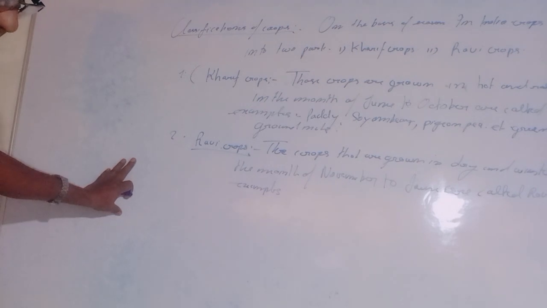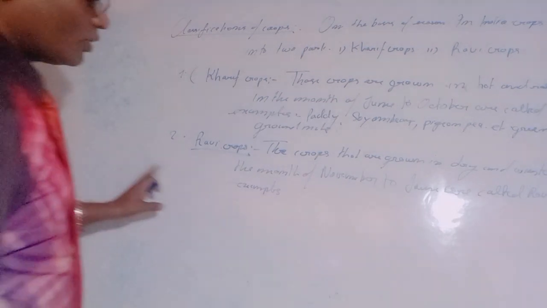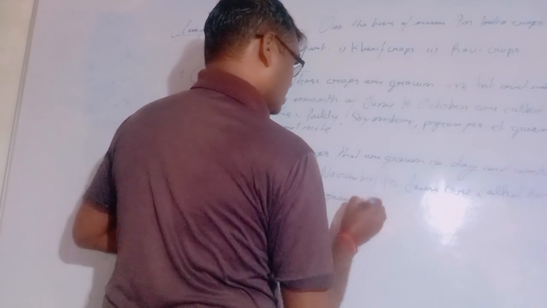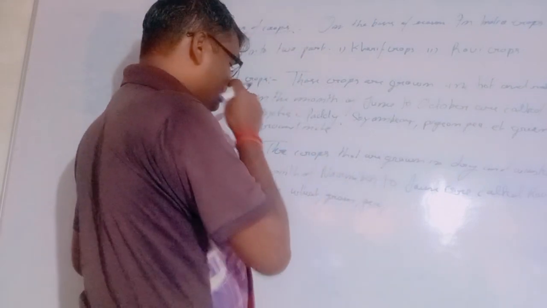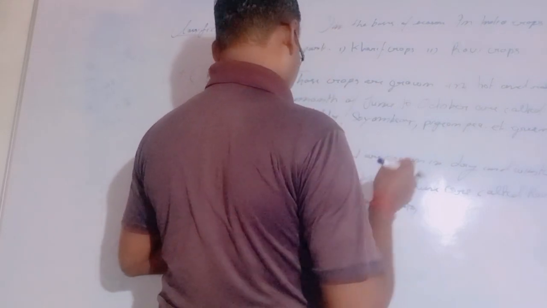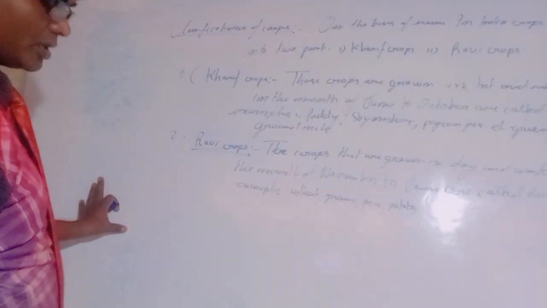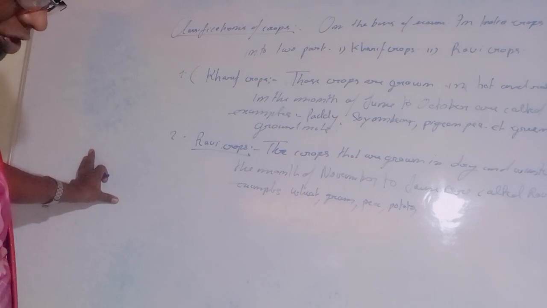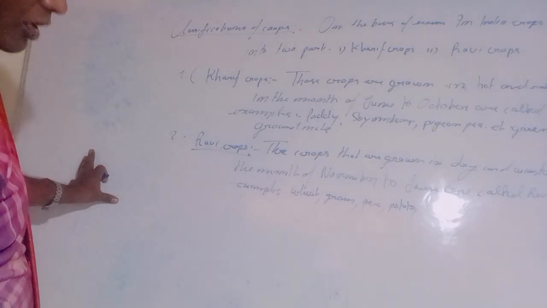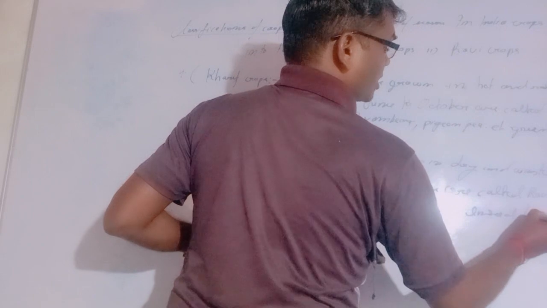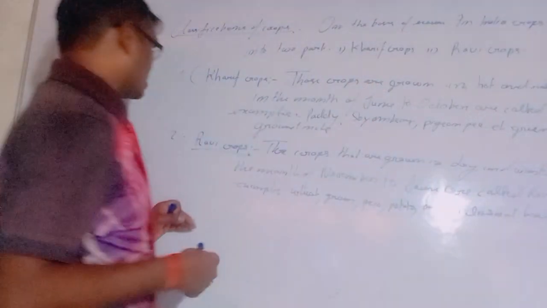In the rabi crops, we have wheat, gram, pea, potato, mustard, linseed, barley, etc. These are said to be rabi crops.